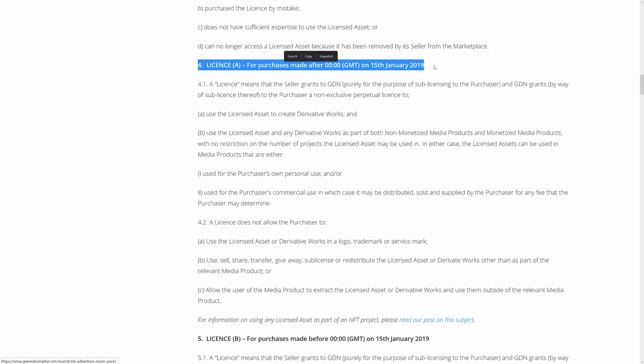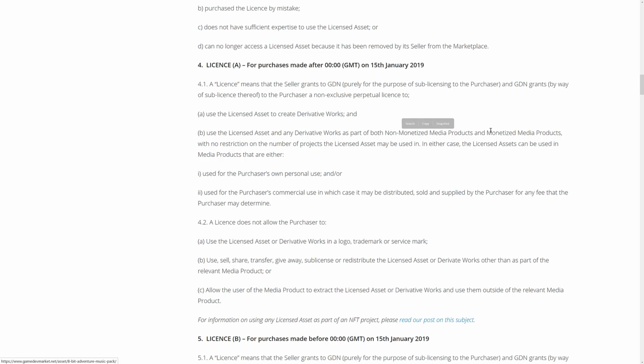Now, I'm not a lawyer, I am not your lawyer, and I'm not giving you legal advice. I'm going to summarize a legal document, so take that with a grain of salt. But basically what they say here is you can use this in both non-monetized products and monetized products. So basically, you can use this in games that you redistribute, you make money off those games, it is fine. You do not have to pay them any more money or anything else.